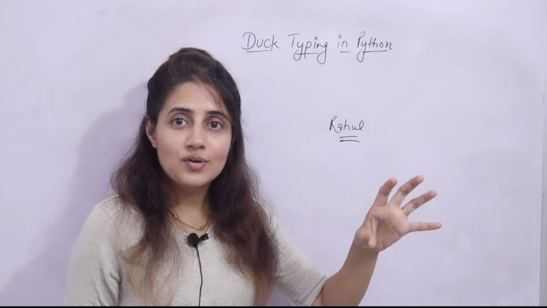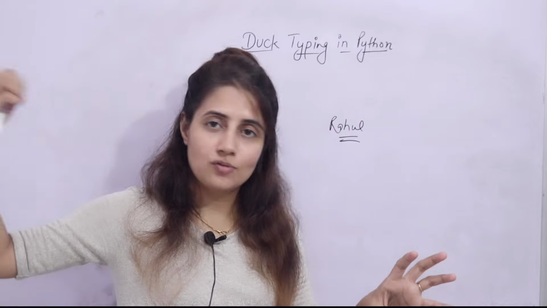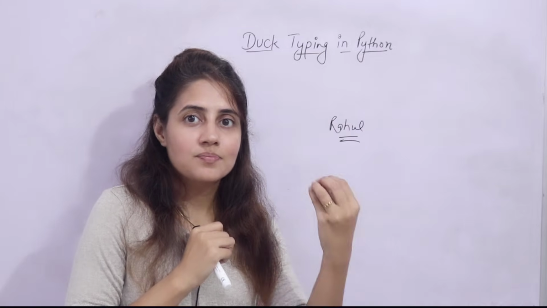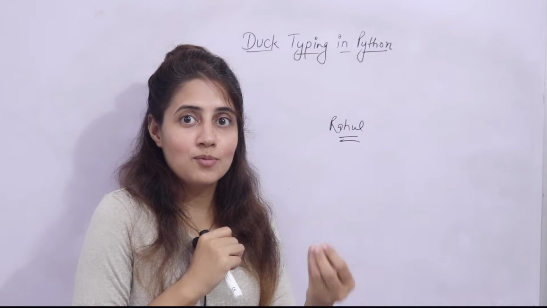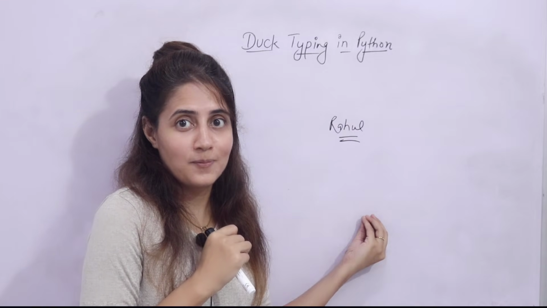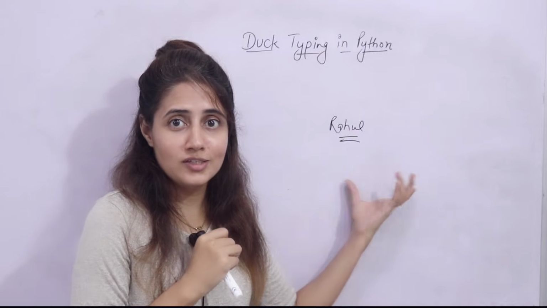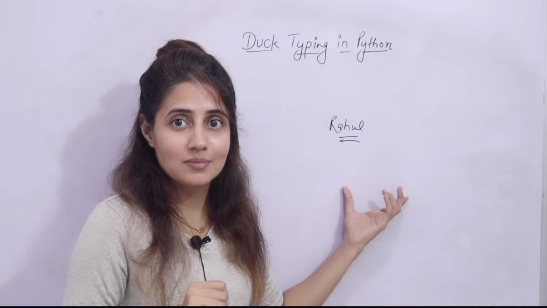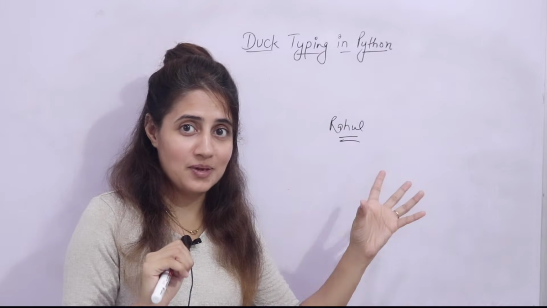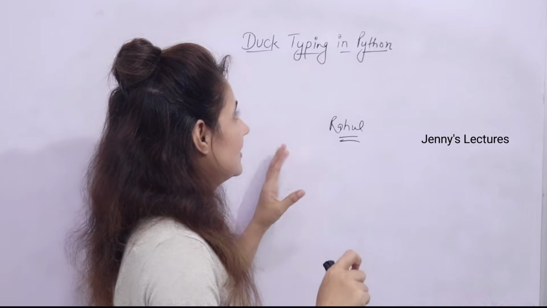So based on that behavior, the parents of the girl think the boy is innocent, the boy is very decent. But actually he is not so decent. So we are judging Rahul based on his behavior during that time. I hope you are able to relate this concept with duck typing. If not, we'll discuss this with the help of an example.